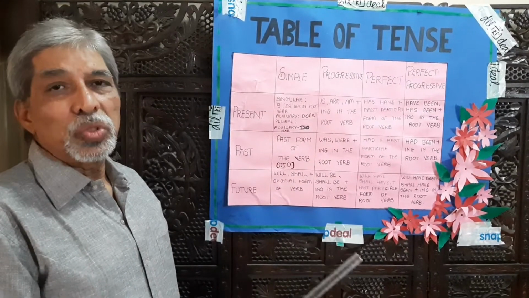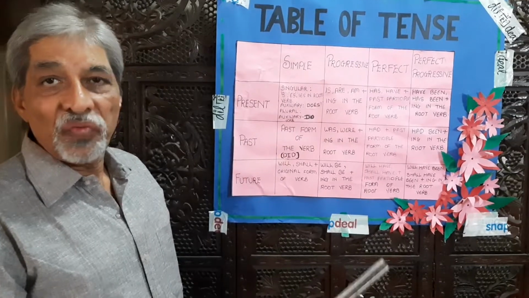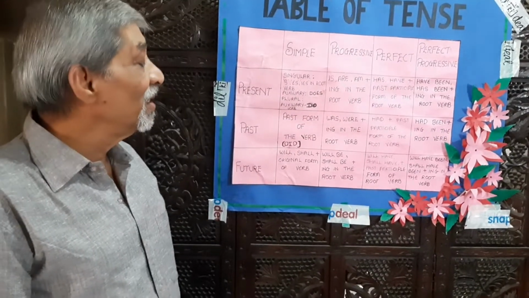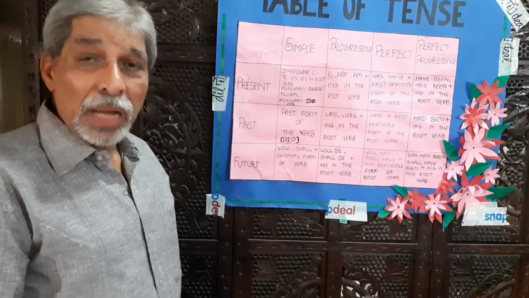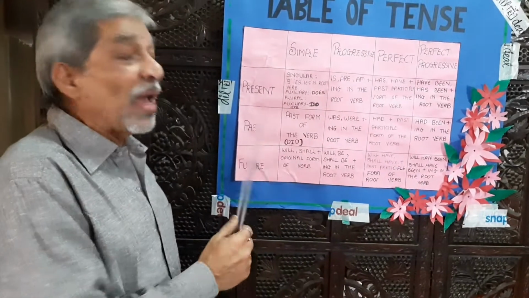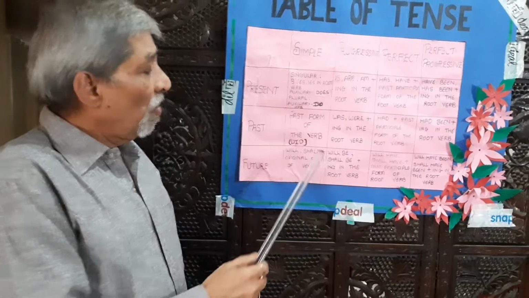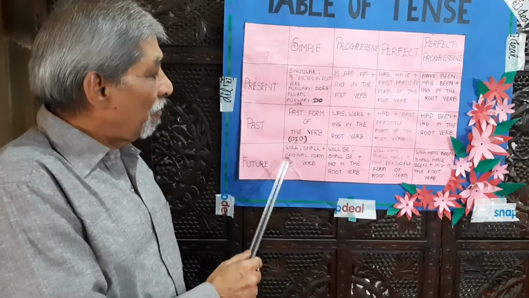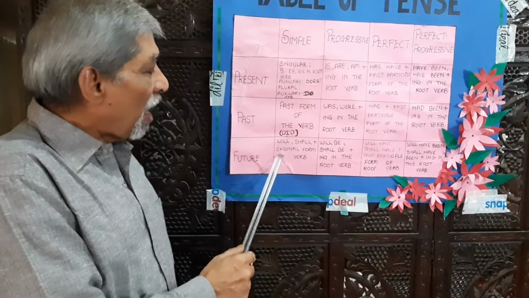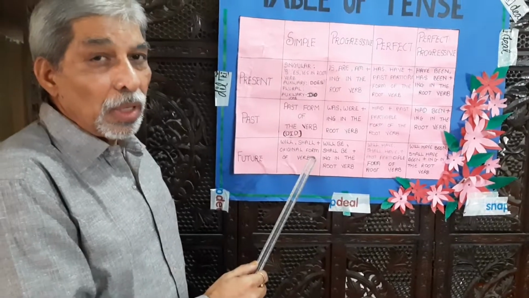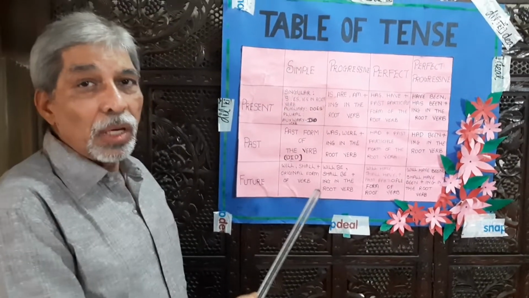Shall is used only with I and we, and with all the subjects we use will. Once again, will, shall plus root form of the verb.